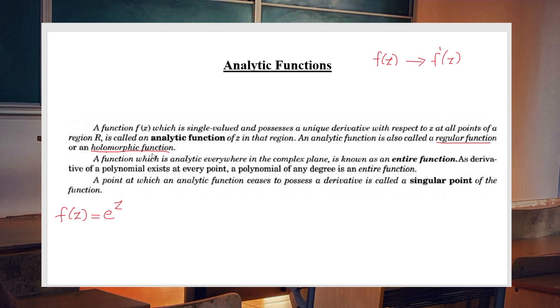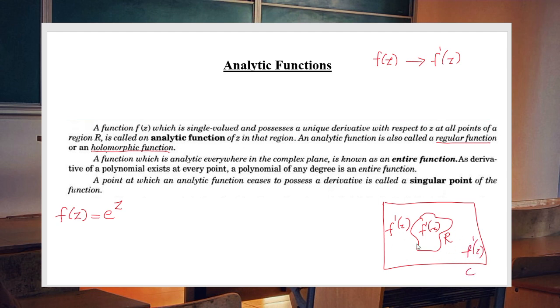Now, suppose the function is analytic everywhere in the complex plane. Suppose this is our complex plane. The first definition is about a small region R. If the function possesses f dash of z inside this region, then we call it analytic in this region. And if f dash of z exists for all values inside the complex plane, then that is called an entire function.